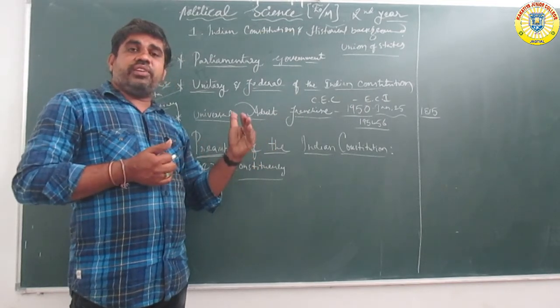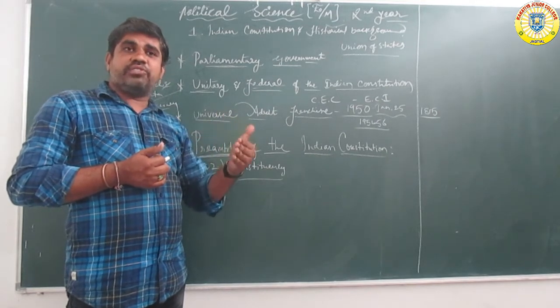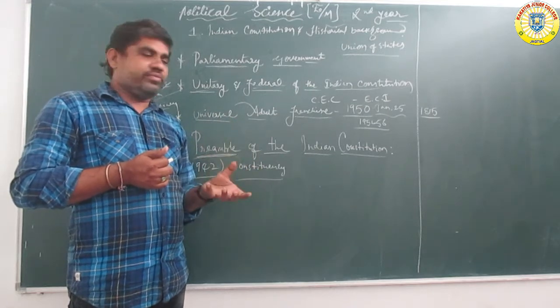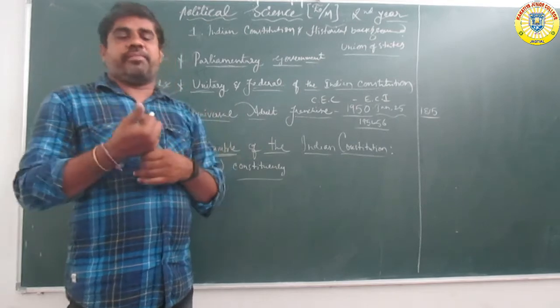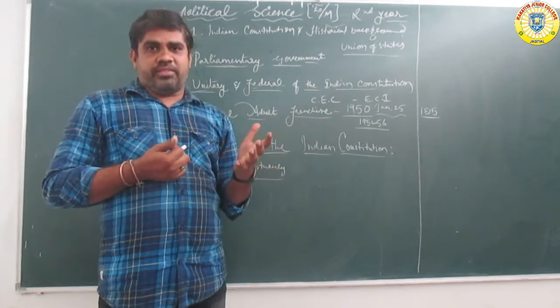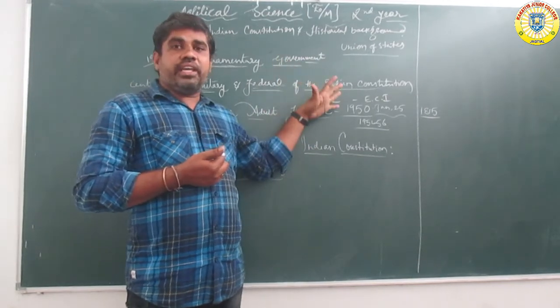Next, the preamble of the Indian Constitution. We, the people of India, constitute a sovereign, secular, socialist, democratic republic. Sovereign power. Sovereign means, as you already know, the power, for example the political leaders' power. Sovereignty is not only in every democratic country.